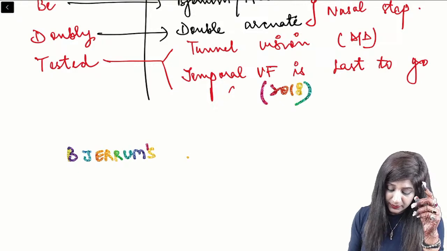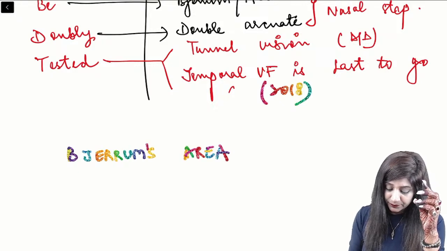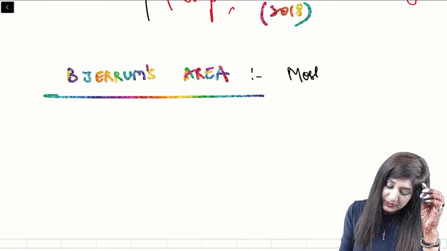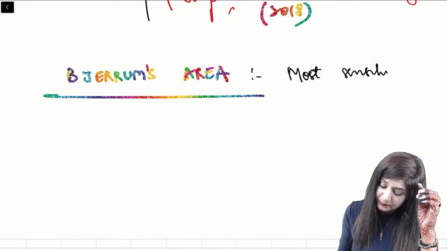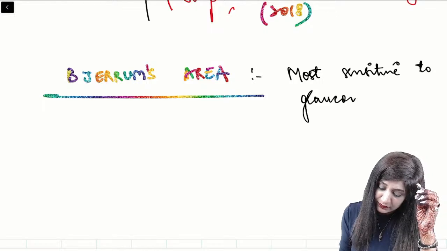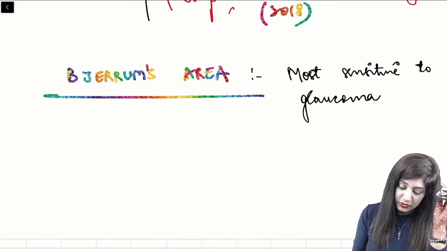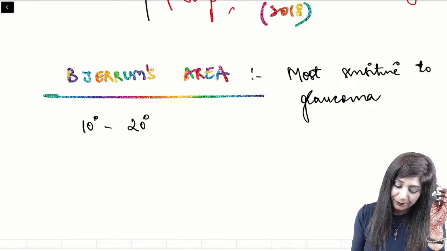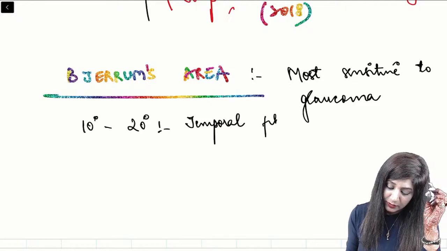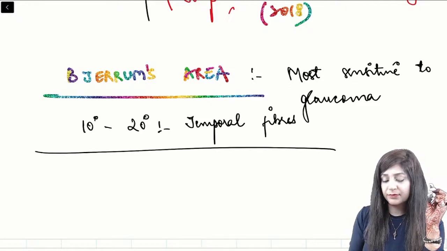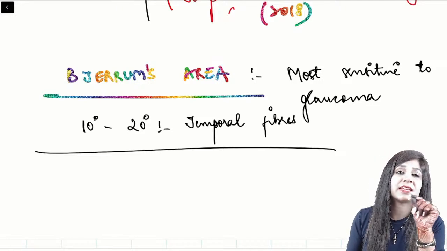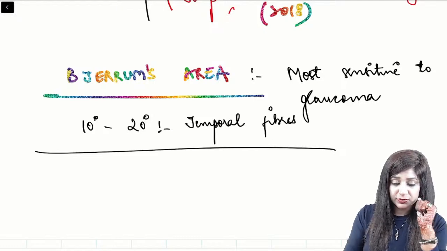What is the Jerem's area? Jerem's area is the area which is most sensitive to the changes of glaucoma, which is 10 to 20 degree temporal fibers. The 10 degree to 20 degree temporal fibers are more sensitive to glaucoma. This is called the Jerem's area. So I hope you have understood.